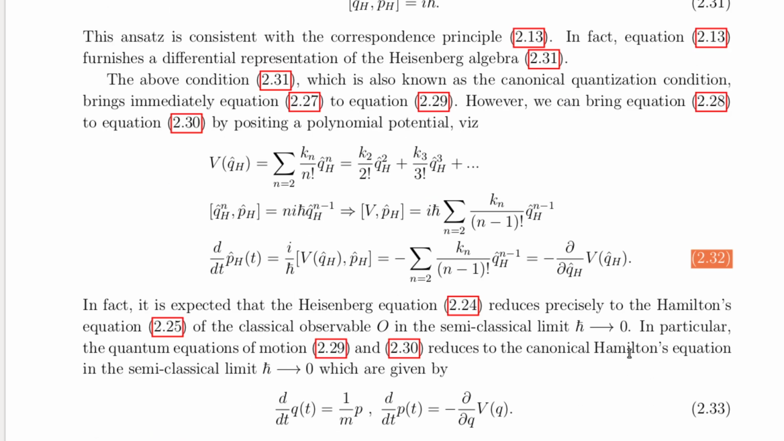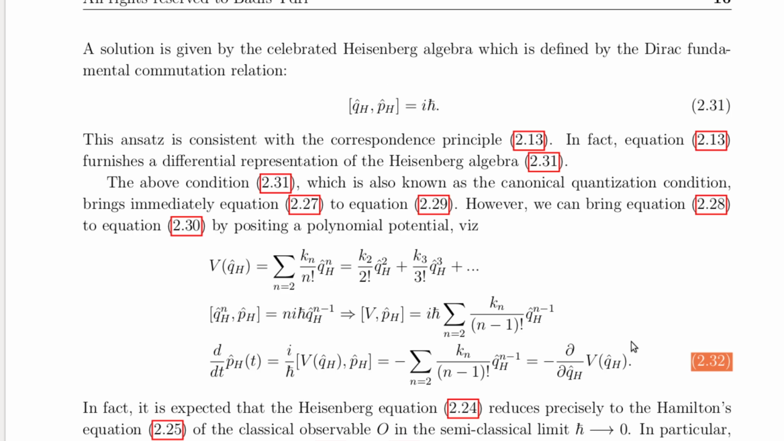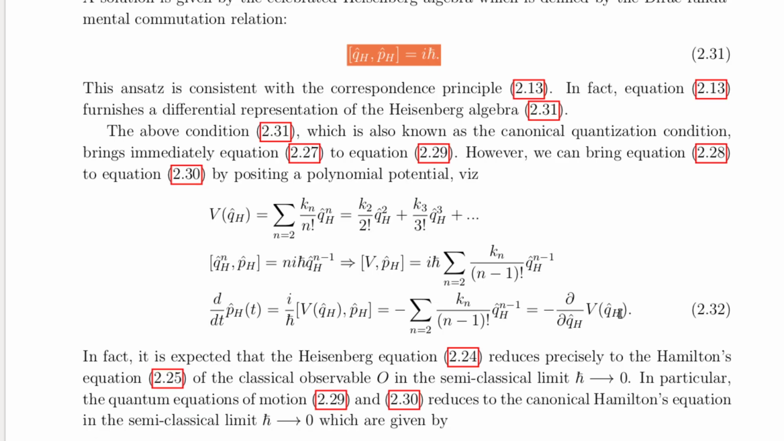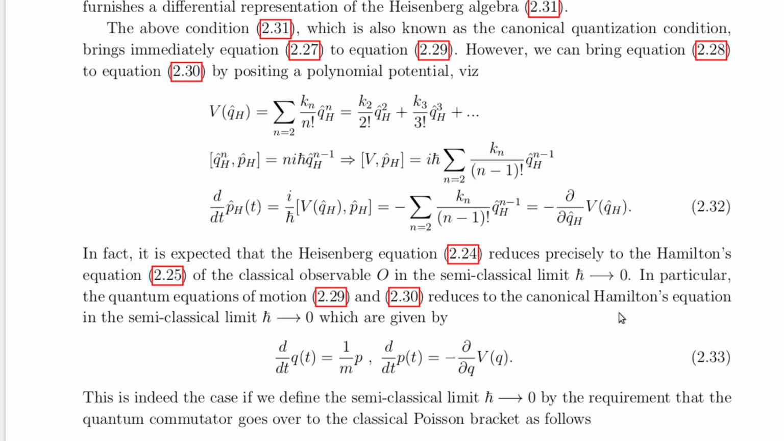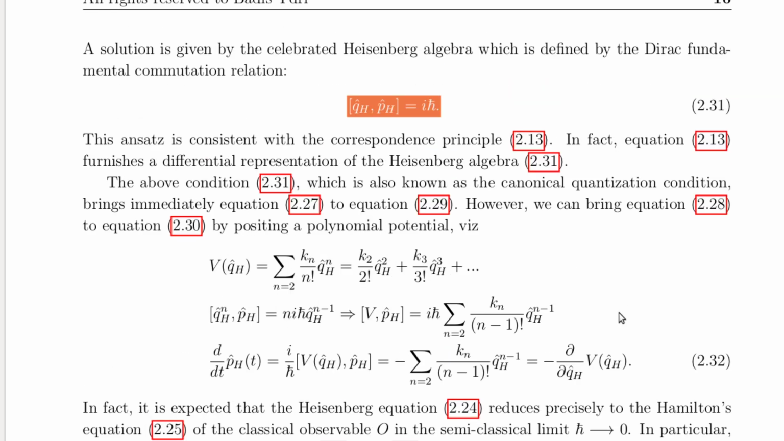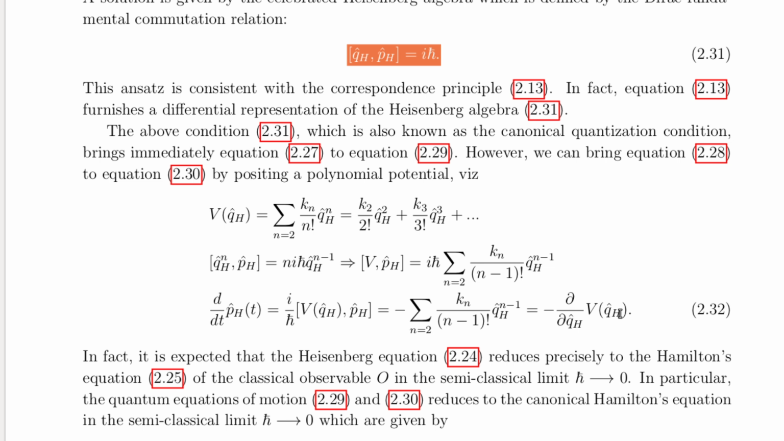At the heart of the Heisenberg picture lies the Heisenberg algebra, defined by the fundamental commutation relation between q hat subscript h and p hat subscript h. This relation, known as the canonical quantization condition, encodes the quantum mechanical structure of the system and serves as a cornerstone of the theory. This commutation relation also ensures consistency with the correspondence principle, which bridges quantum mechanics and classical physics. By using this principle, the quantum equations of motion naturally reduce to their classical counterparts in the appropriate limit.